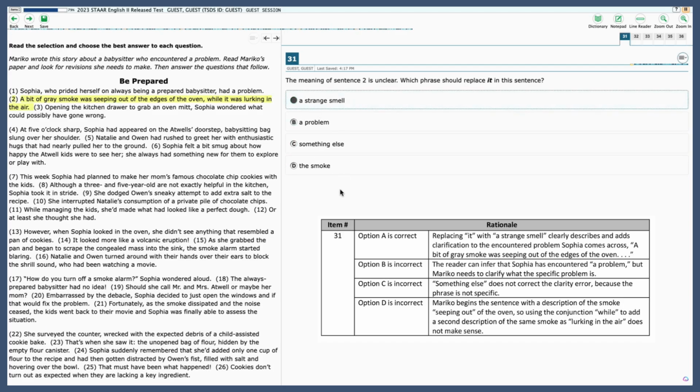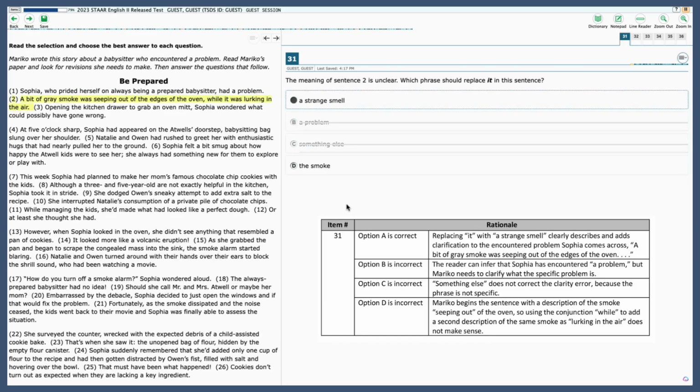Let's try B, a problem. While a problem was lurking in the air. Well, there is a problem, but a problem can't really be lurking in the air, and it's not really clarifying the specific problem. So let's cut that one. C, something else. While something else was lurking in the air. Well, that also doesn't clarify anything because something else could be anything.